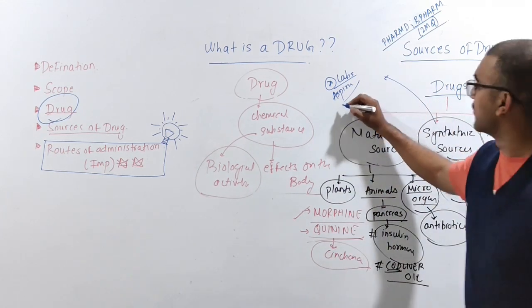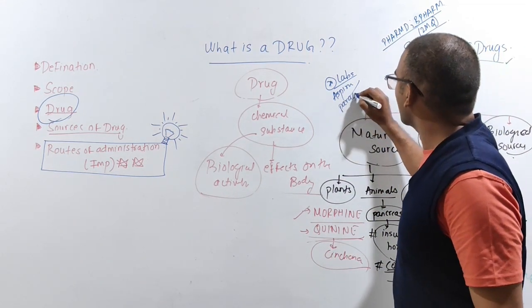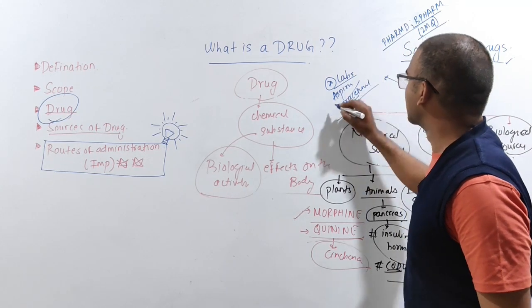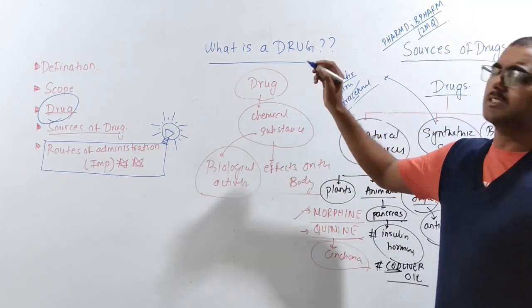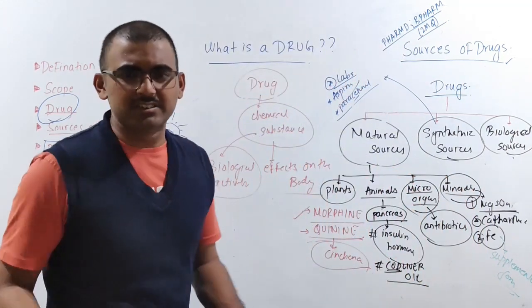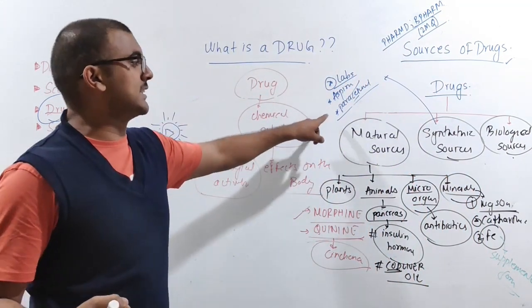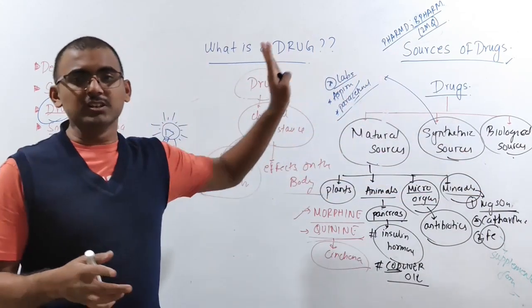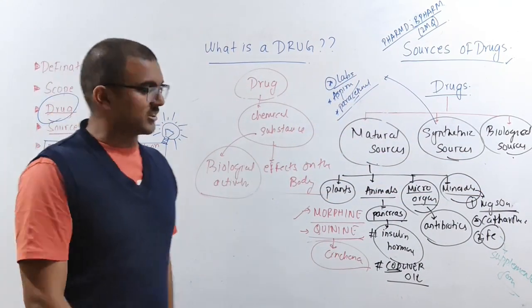Then you are going to have your paracetamol. You all know, right? What is paracetamol? Very common tablet. Aspirin and paracetamol are certain examples of synthetically derived, synthetic sources of drugs. Okay, I hope it's clear here.